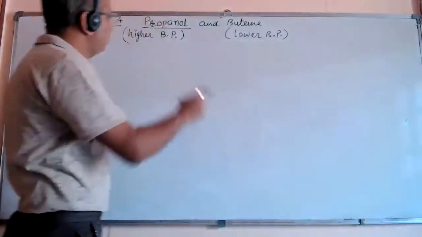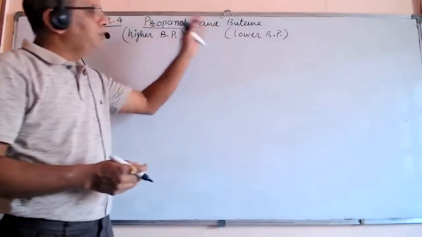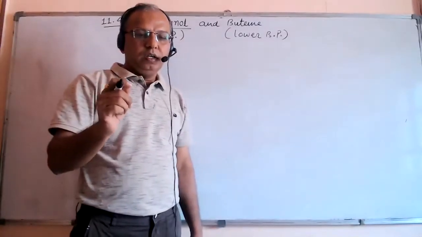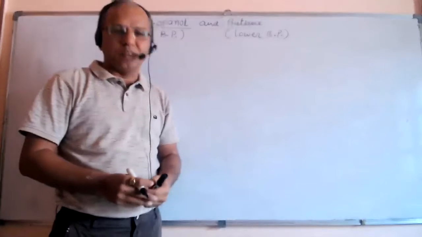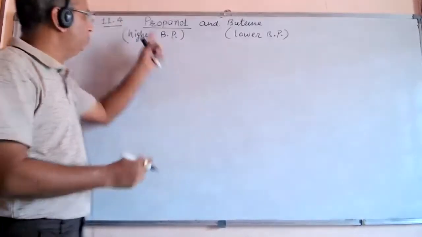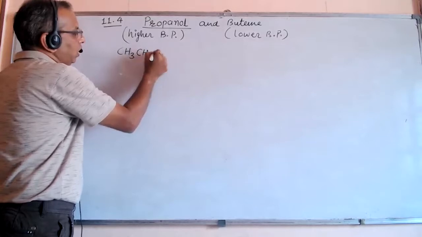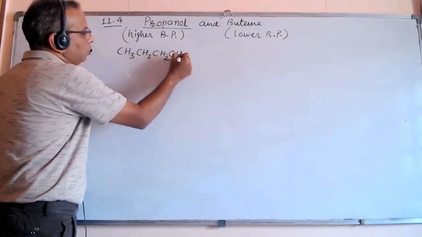So here is the comparison between propan-1-ol, or propanol, and butane. First of all, friends, why are these two substances of different numbers of carbons taken? You can see propanol is CH3, CH2, CH2 and OH.